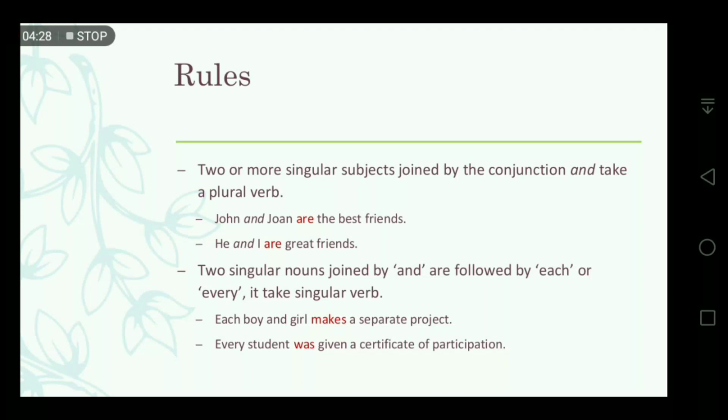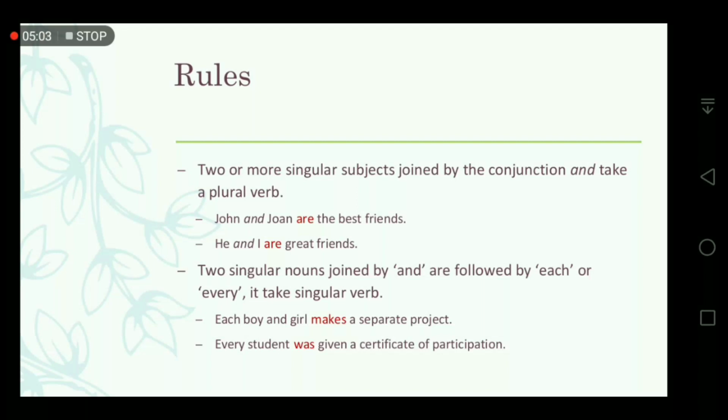Two or more singular subjects joined by the conjunction and take a plural verb. Okay, if there are two or more singular subjects in the sentence joined by the conjunction and, that takes a plural verb. Just like, I have two examples for you. John and Joan are the best friends. He and I are great friends.